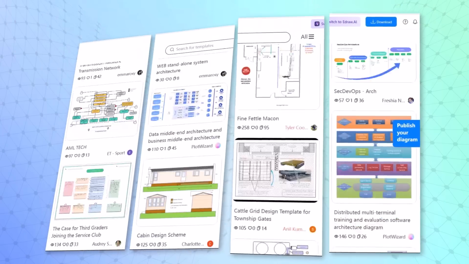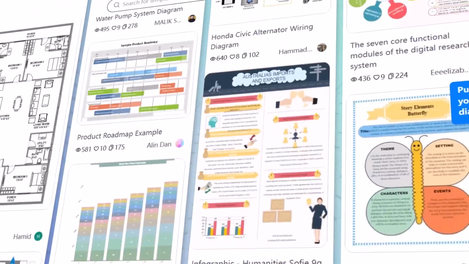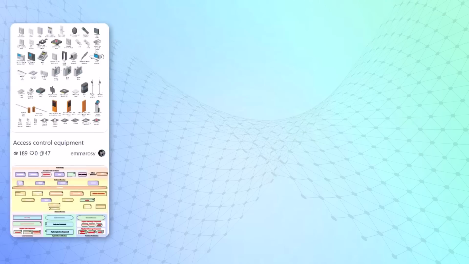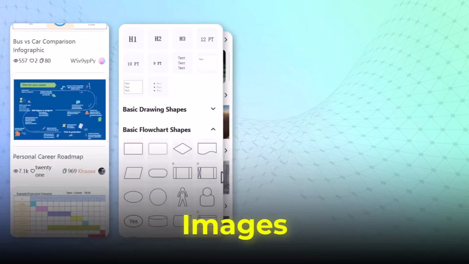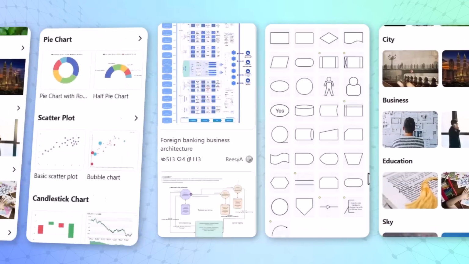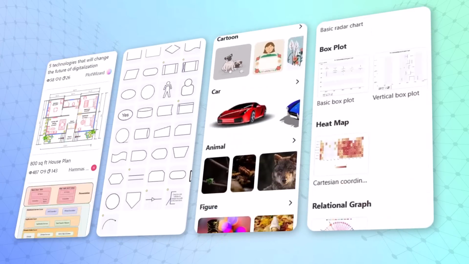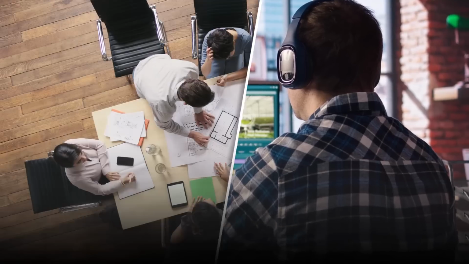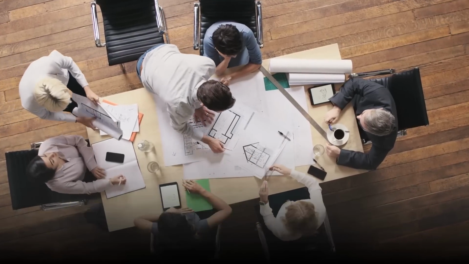No matter where you are, what department you work in, which company or organization you work for, this is a one-stop solution you can prepare with the help of eDraw Max. So like this, there are plenty of templates. You can choose those templates as well. By the way, there are 30,000 templates available, and if you combine all the items, there are a total of 1 lakh resources. There are templates, shapes, images, pictures, all of those combined. So if you're working in a content department, editing department, or instructional design department, this can be very, very useful for you.